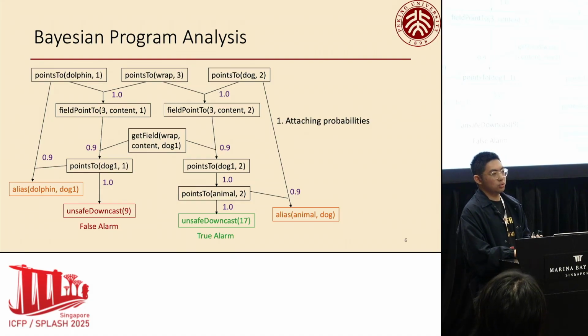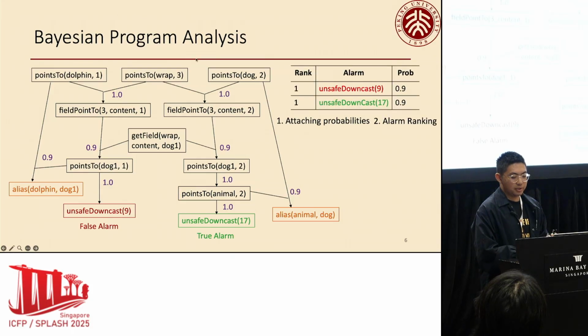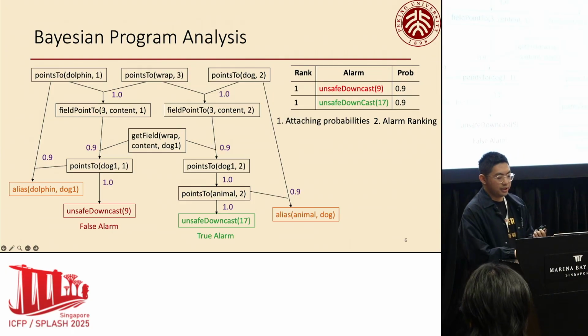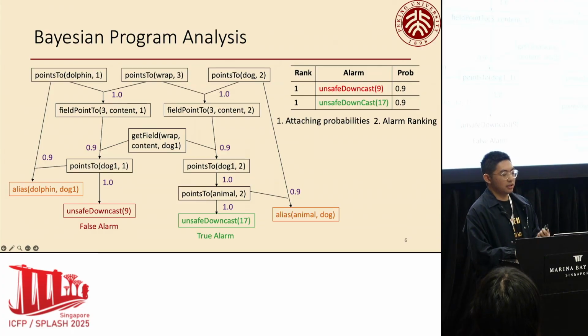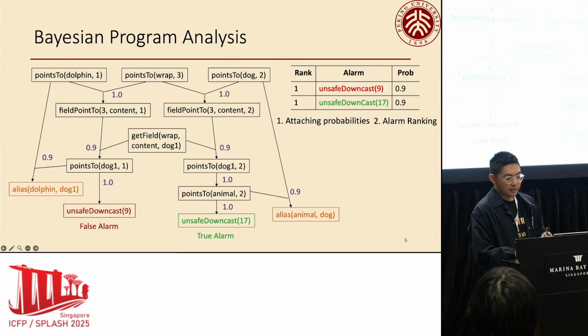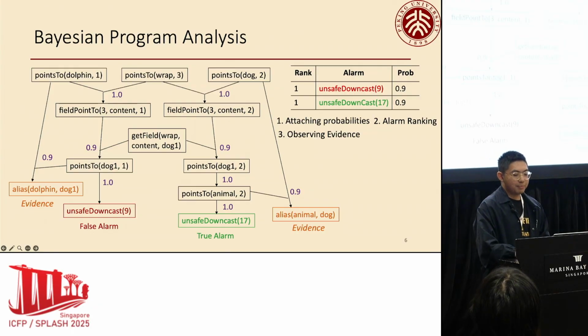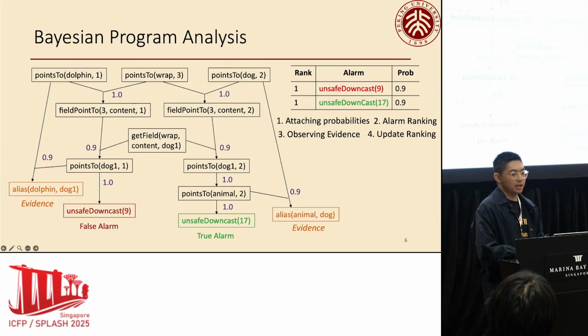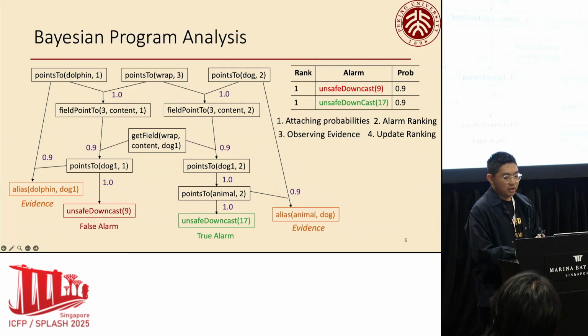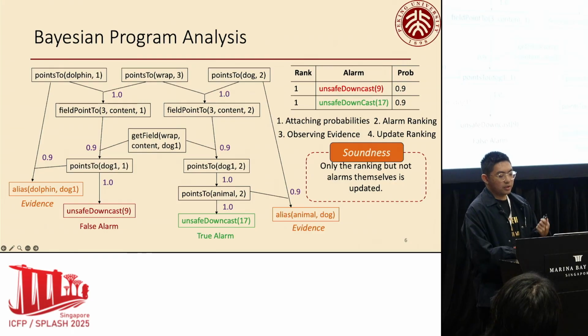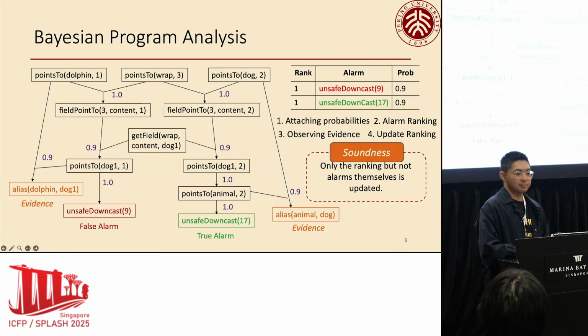And in practice, the rule probabilities can be obtained by training. It then calculates the marginal probabilities of the alarms and gets an alarm ranking. Initially, without any informal hints, the two alarms have the same probability of 0.9, making them indistinguishable. The core idea is to then observe evidence derived from our informal information to update these initial probabilities. And this allows us to reevaluate the likelihood of each alarm and produce a posterior ranking. In the process of Bayesian program analysis, only the ranking, but not the alarms themselves, is updated, so it provides us a soundness guarantee.